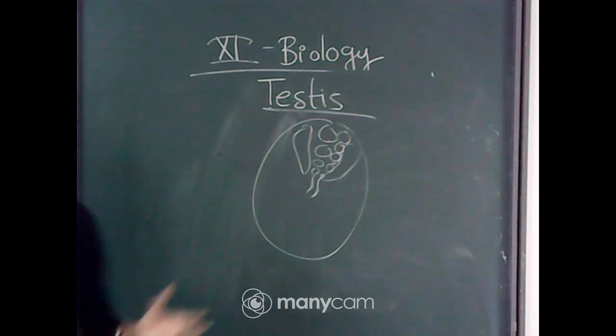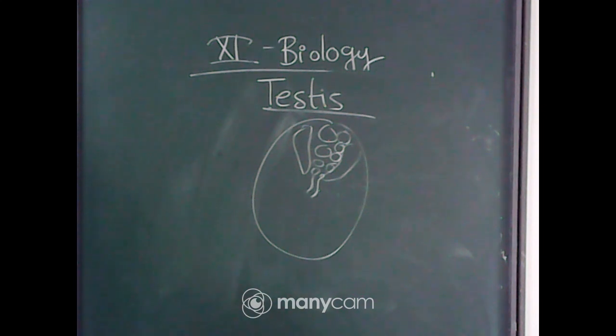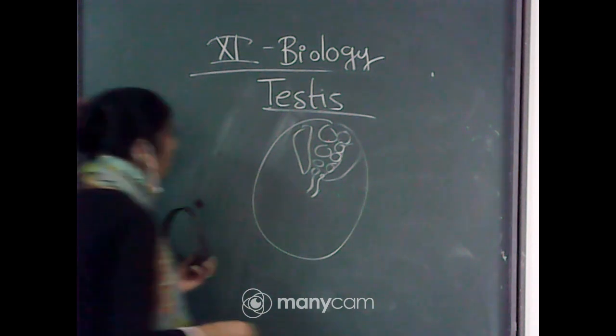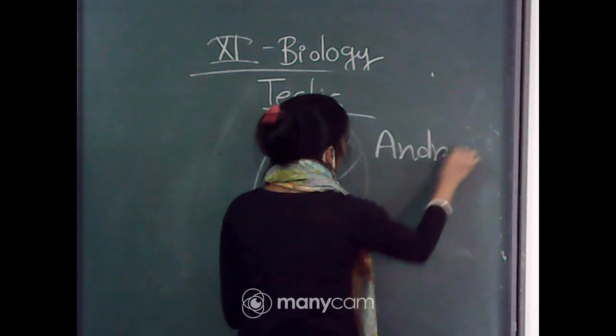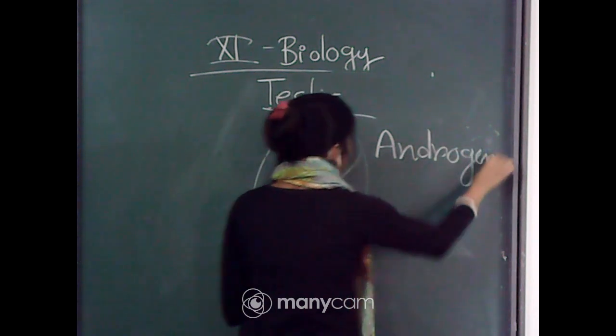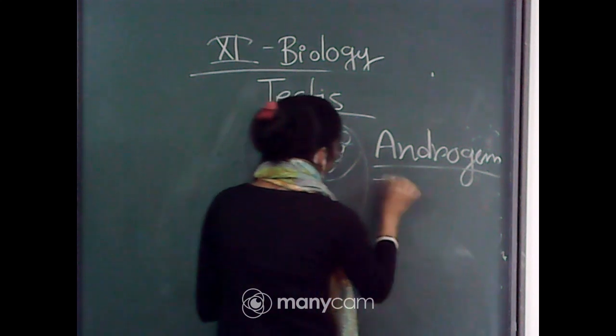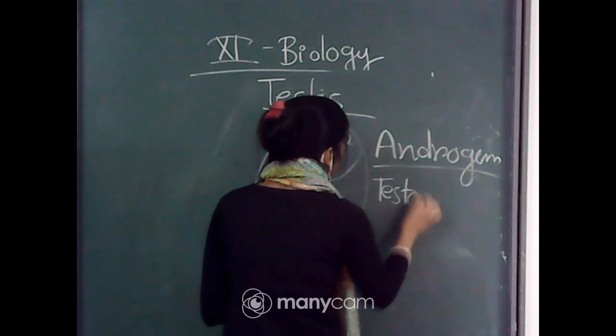So the testis is composed of seminiferous tubules and interstitial tissue. And the Leydig cells or interstitial cells, which are present in the intertubular spaces, produce a hormone which is considered androgen or testosterone. So from the testes, which hormone will we get? We will get androgens. So in the case of testes, we can call it testosterone.